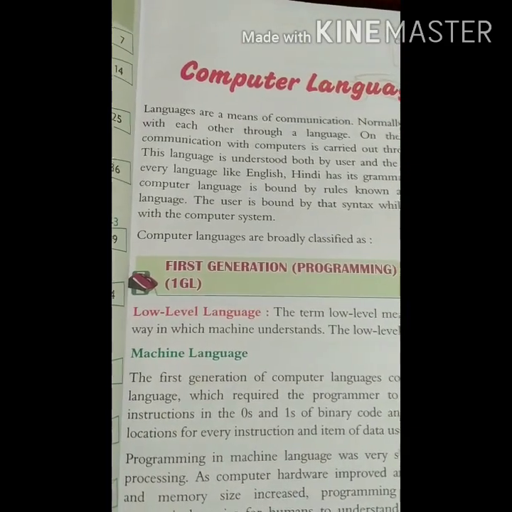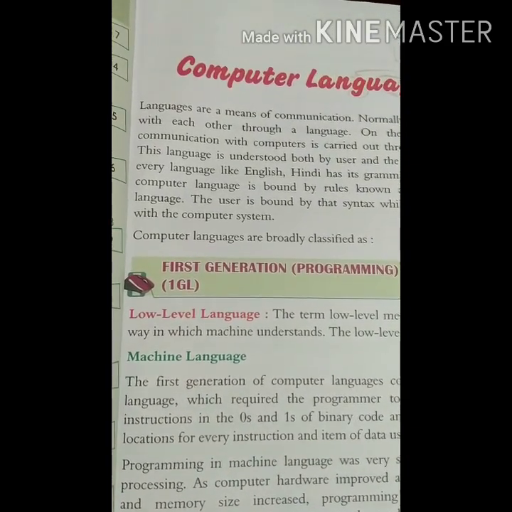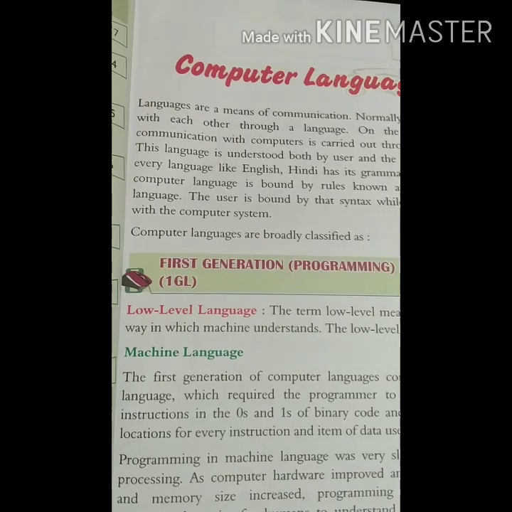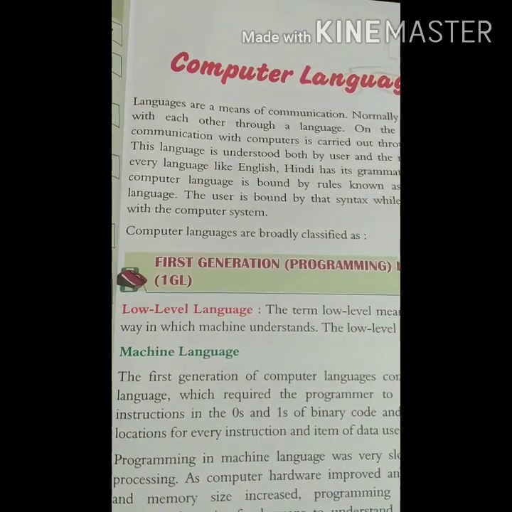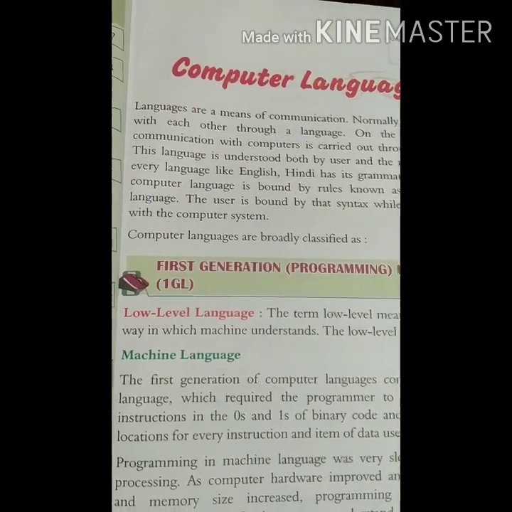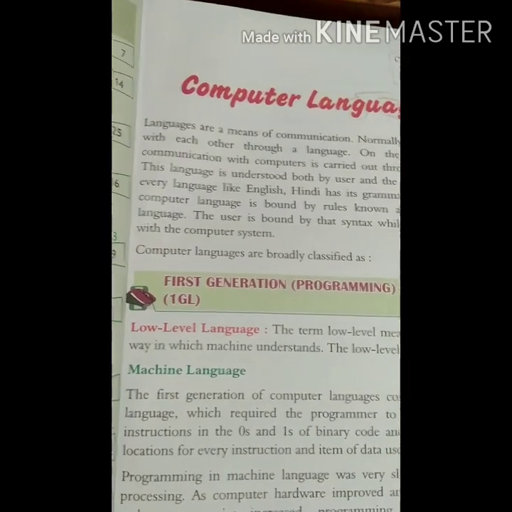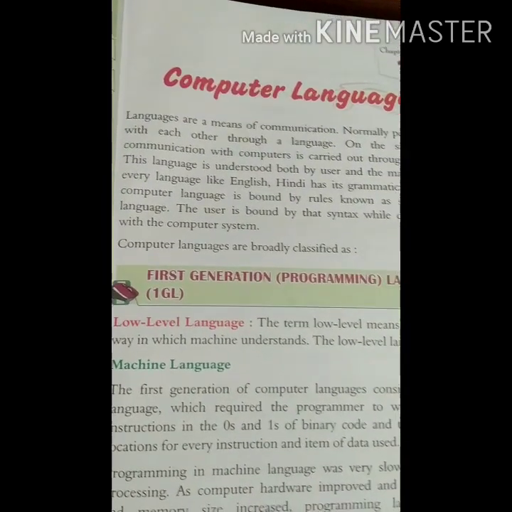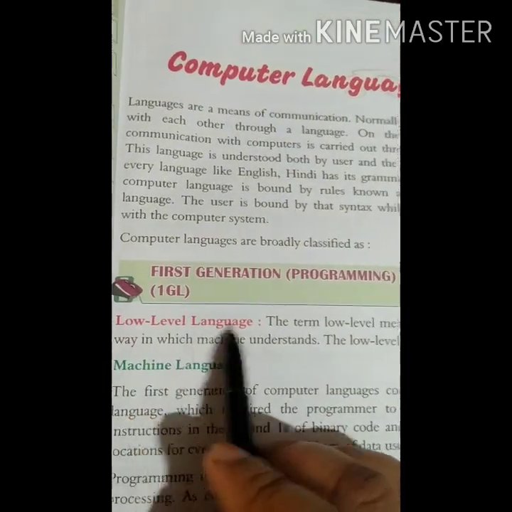We did not know other languages, only machine language, and machine language was known as binary language, 0 and 1. So read a little about this low level language.